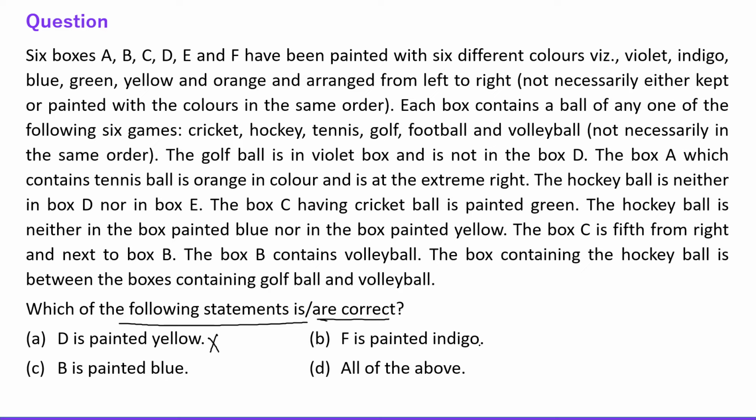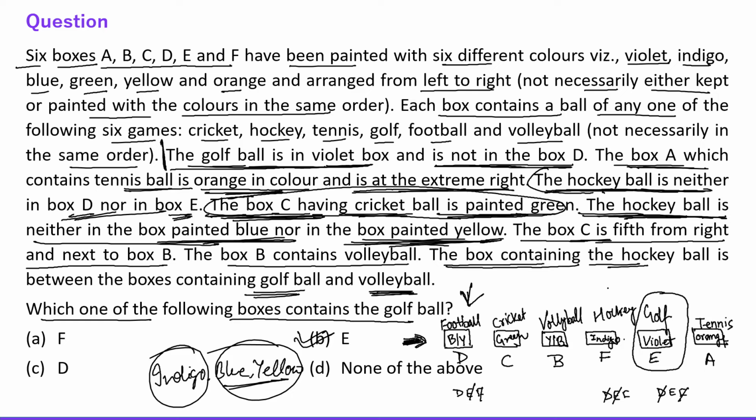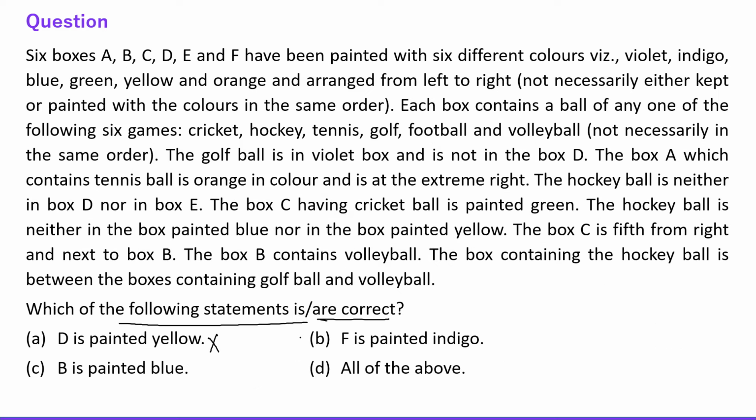Second option, F is painted indigo. See, F is painted indigo. F is hockey and it is painted indigo. Yes, we are very much sure about it. F is painted indigo, right? So this one is the correct choice. F is painted indigo. Right, everyone? This is the correct choice. Now let's talk about the next question.